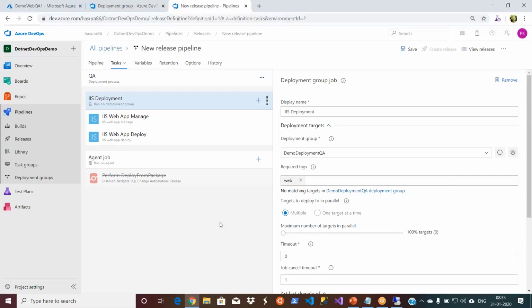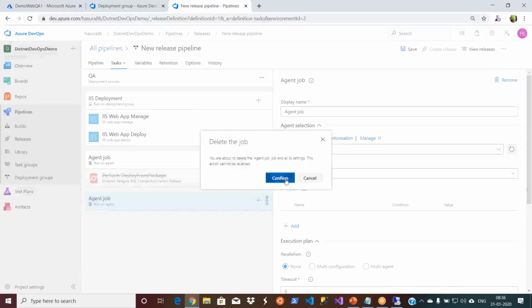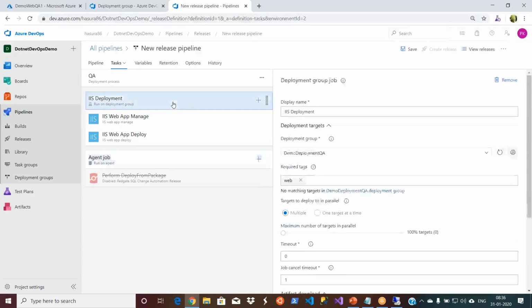If you have another API, you will go and add another job. So why are we categorizing these things?